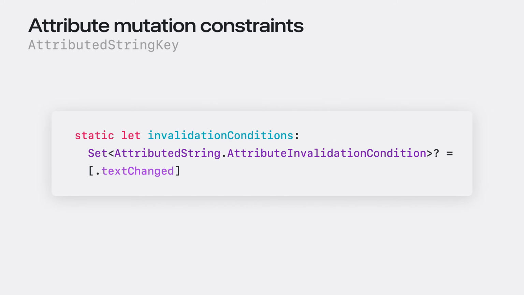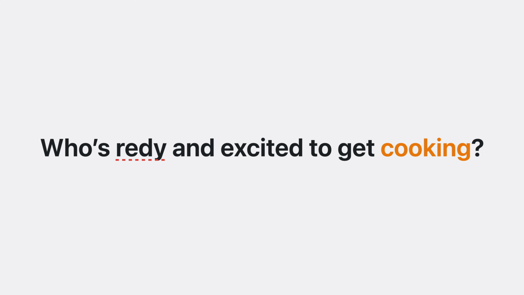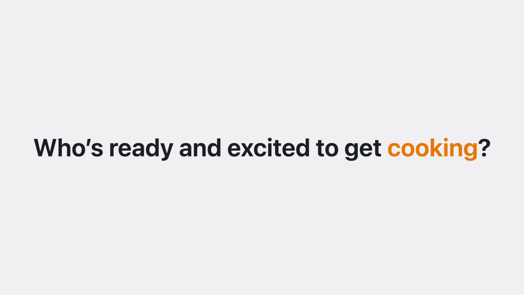To fix this problem, I'll add another property to my attributed string key type, the invalidation conditions property. This property declares situations when a run of this attribute should be removed from the text. Attributed string provides conditions for when the text changes and when specific attributes change, and attribute keys can invalidate upon any number of conditions. In this case, I need to remove this attribute whenever the text of the attribute run changes, so I'll use the text changed value. Now, inserting text into the middle of an attribute run will invalidate the attribute across the entire run, ensuring that I avoid this inconsistent state in my UI.